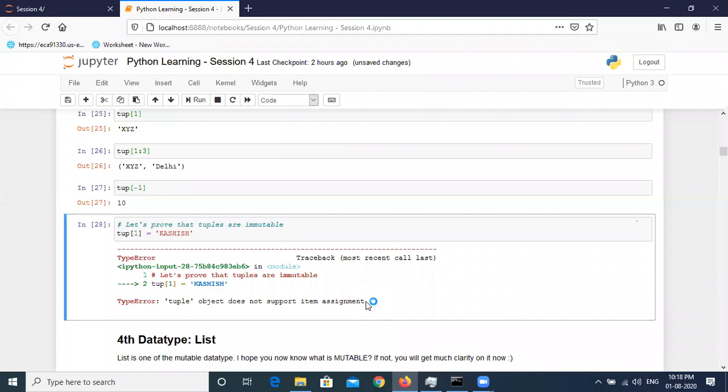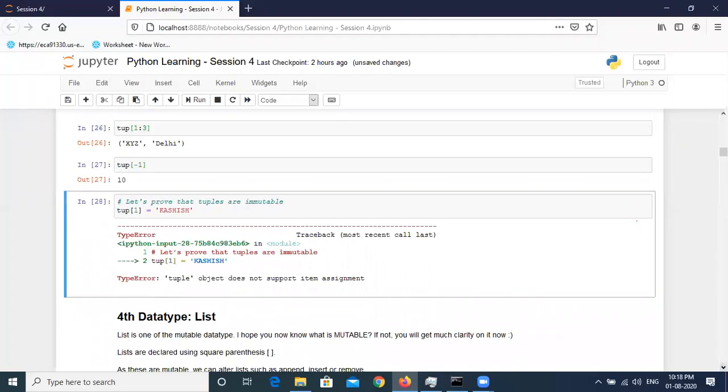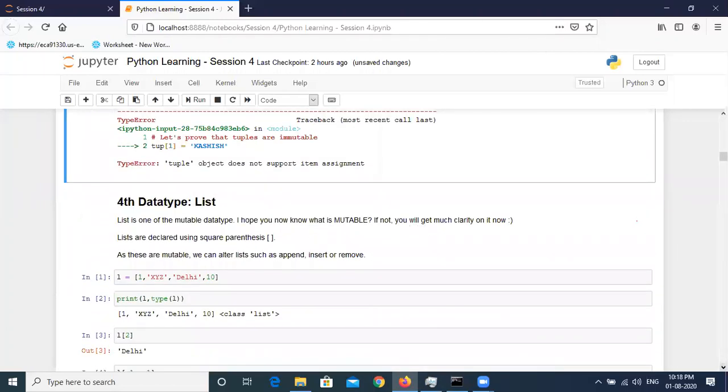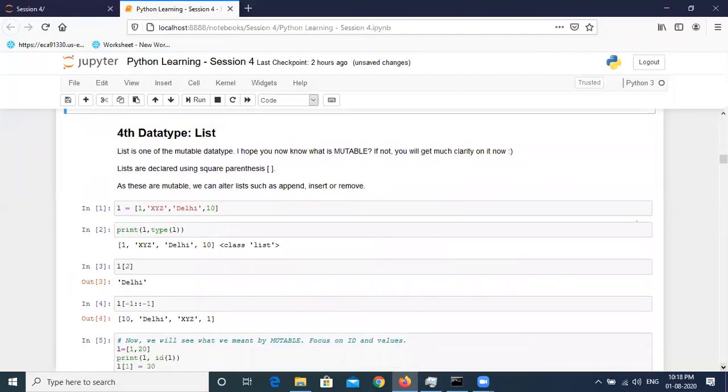So this is the concept of immutability on tuples. All the three data types that we have discussed till now, numbers, strings, and tuples, are immutable. Now let's proceed to another collection data type, which is list, the fourth data type that we are going to discuss. This data type is mutable. That means list accepts item assignment, as well as slicing and dicing, indexing, everything. That makes it mutable, and alteration can be done, removal can be done, appending can be done, lots of operations can be done on lists.